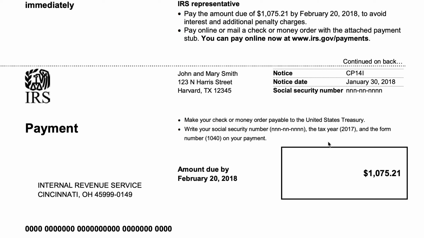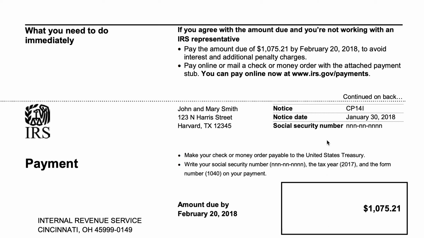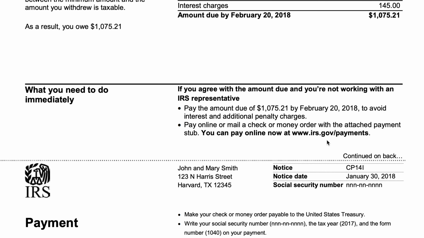It is important to note that for a lot of married couples, if one of you has not taken the RMD for the year, the other one may not have taken the RMD as well, in which case you should probably receive a separate notice, because an individual retirement arrangement or a 401k is not a joint account, it's an individual account.